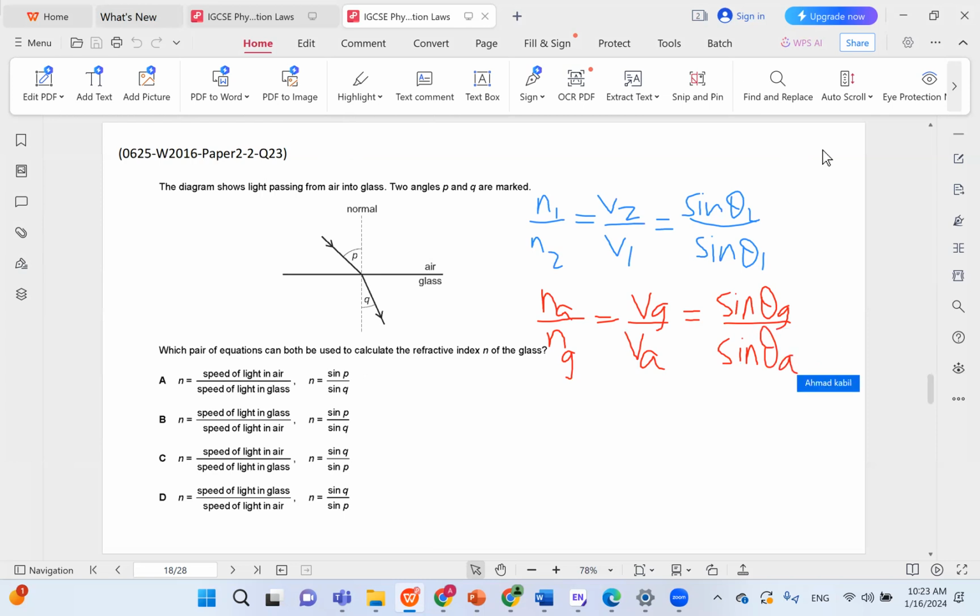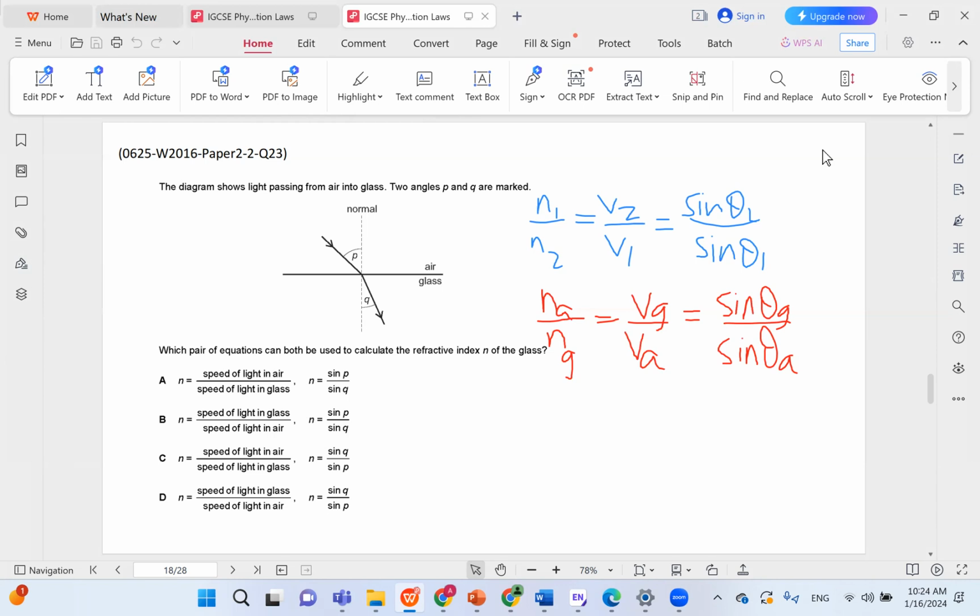So you might be asking yourself, why do I insist on writing it in this form when we already know from the last problem that N air is always 1? Because what if you get a question where one of the media is not air? What if you get a question where it's going from, I don't know, from solid to liquid, for example? So you have to know the equation with N1 and N2 because this is the general equation, regardless of whether air is part of it or not.